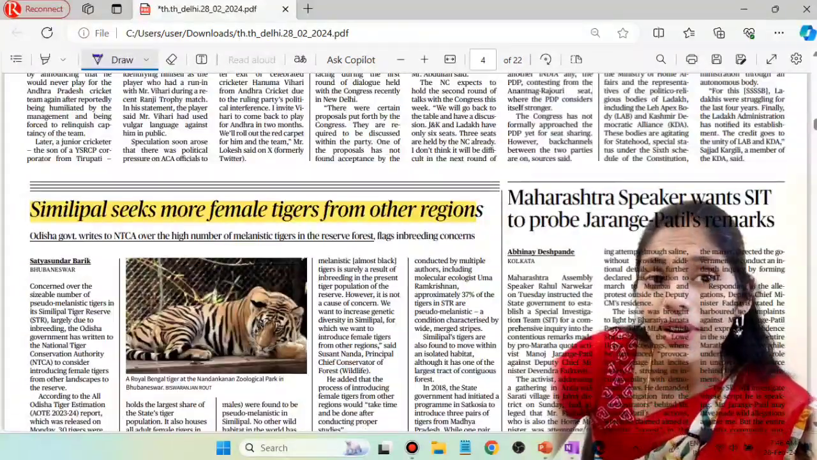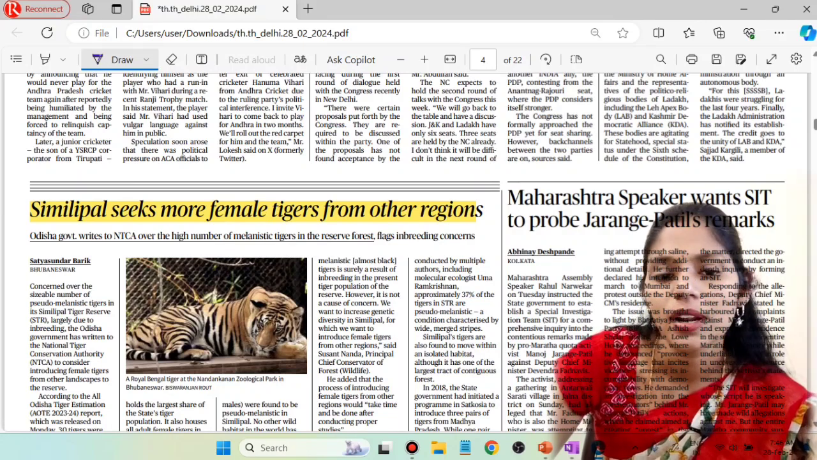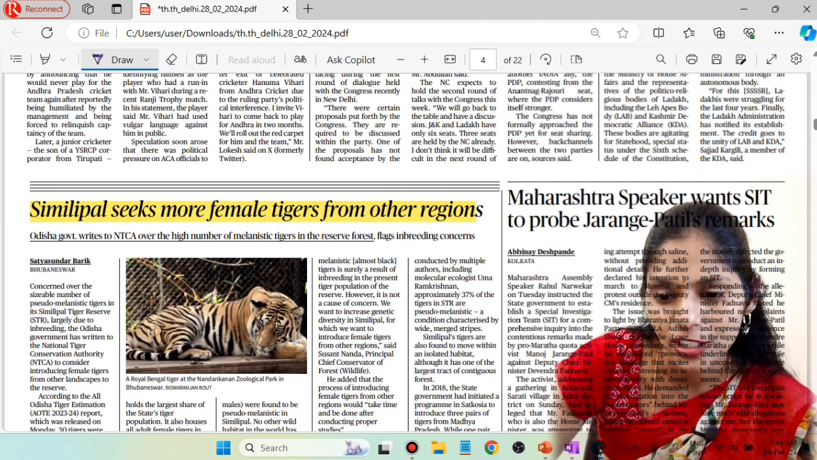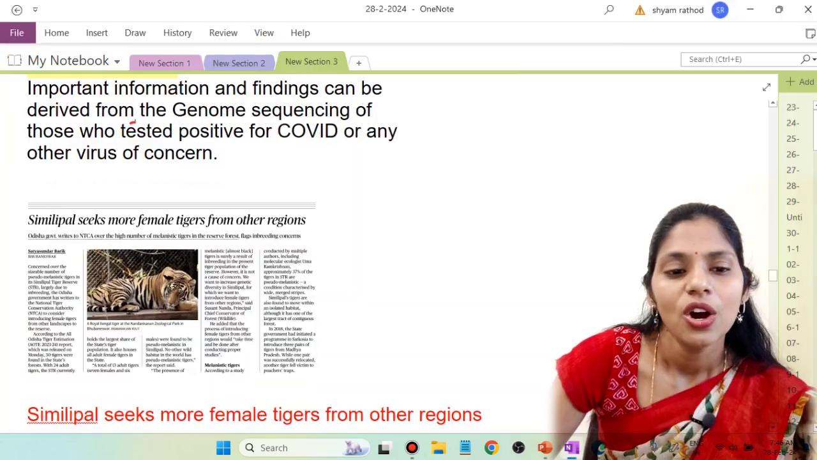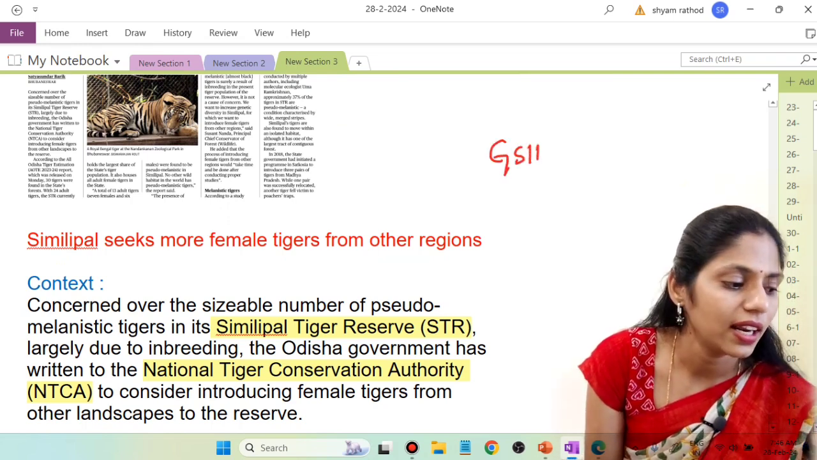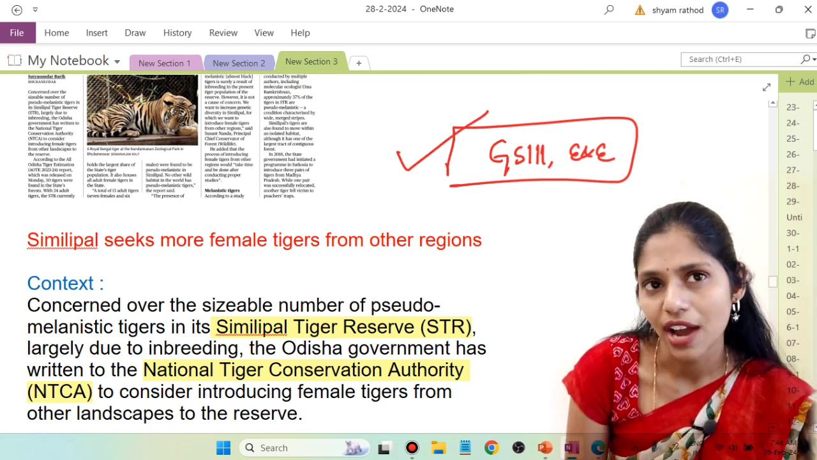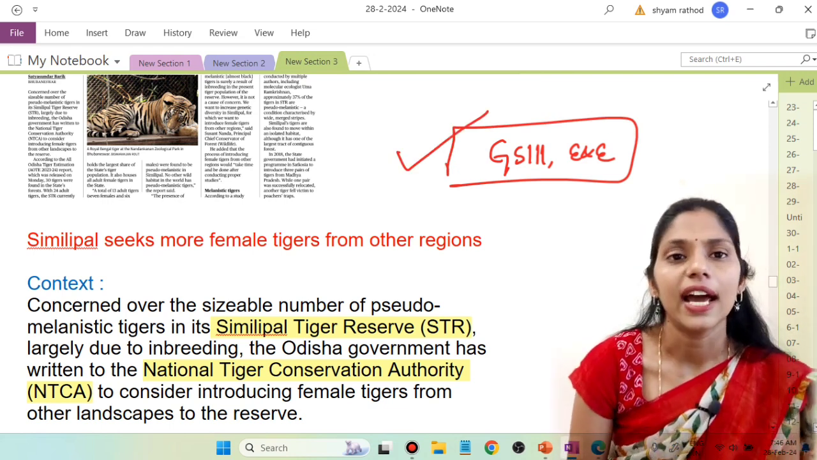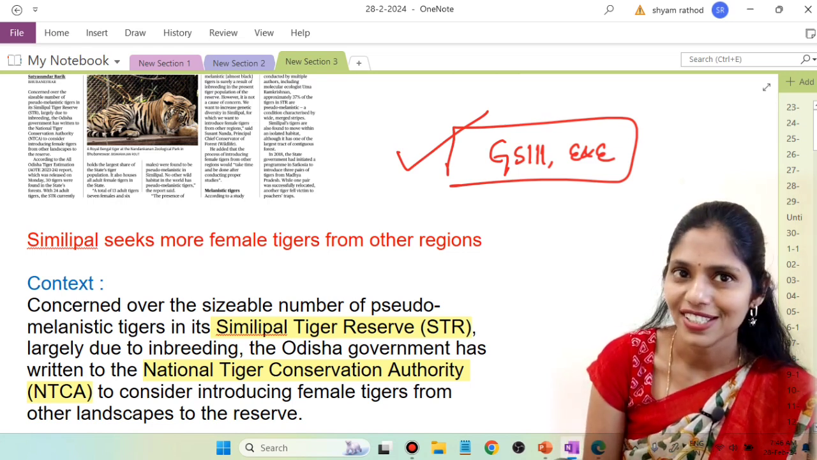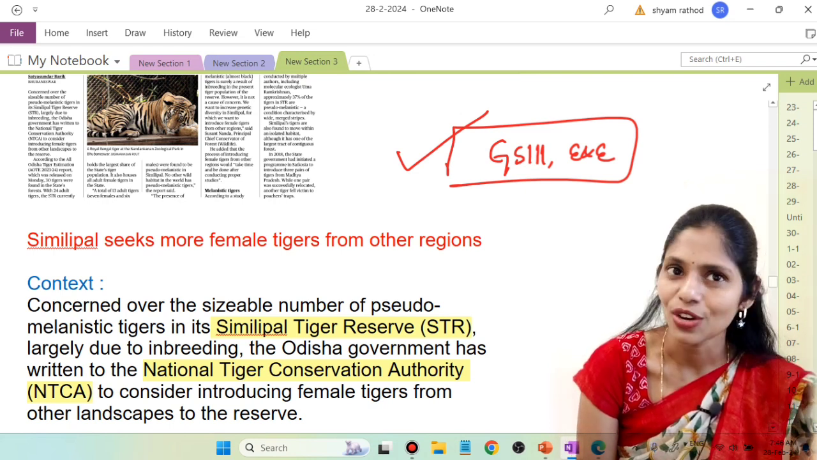It is about Similipal. Similipal seeks more female tigers from other regions. So here you have to focus on the Similipal tiger reserve and see why they are getting more female tigers from other regions. As I said, this article is important for your GS paper 3 under environment and ecology. You have to see why this is in the news, some important facts regarding this tiger, some facts regarding this Similipal tiger reserve, and even see the map of this Similipal tiger reserve as well.